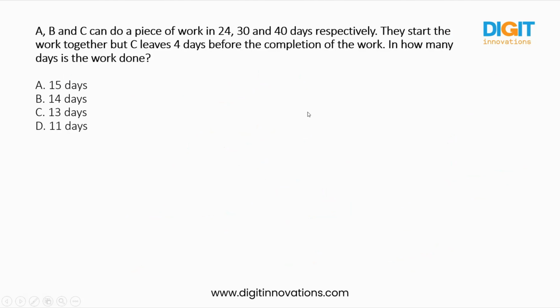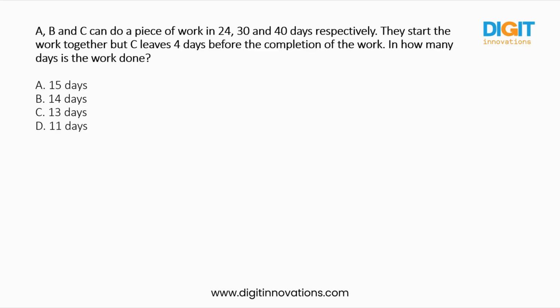So this is also from the same concept. A, B and C can do a piece of work in 24, 30 and 40 days respectively. So separately they're telling, not together. So A is completing the whole work in 24 days and B is completing the whole work in 30 days and C is completing the whole work in 40 days. If they start working together, they will take some X days to complete the whole work.